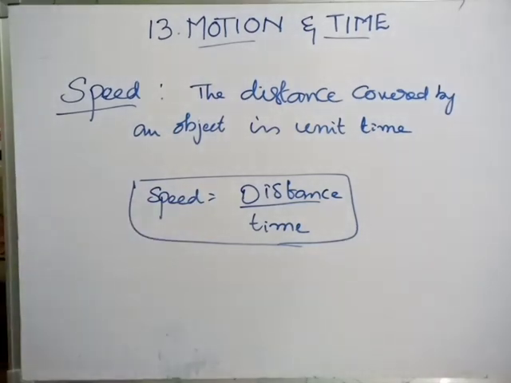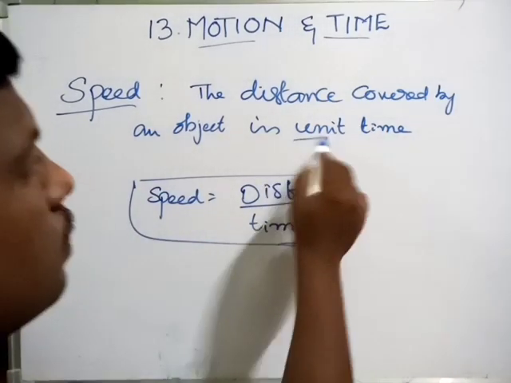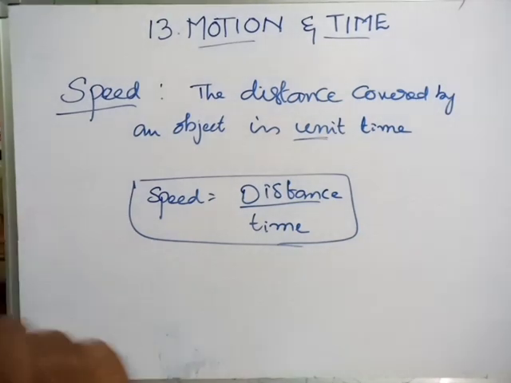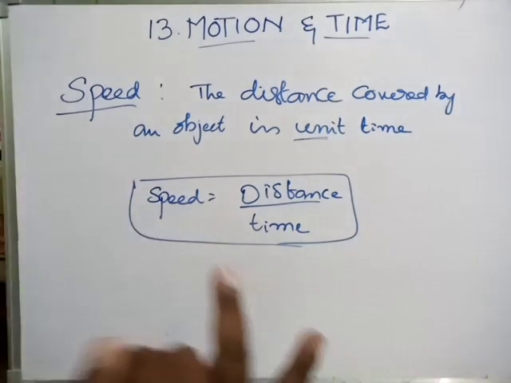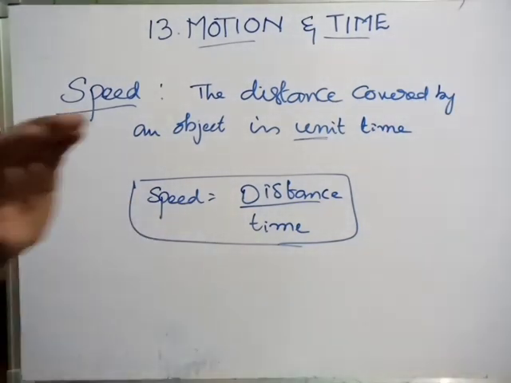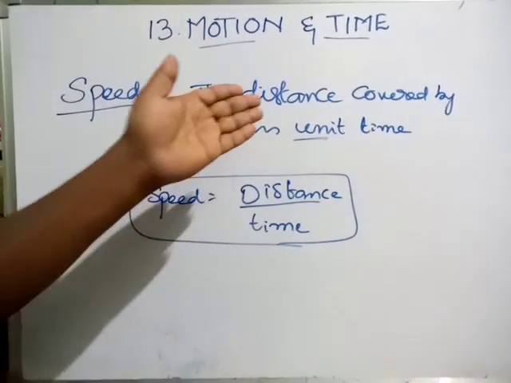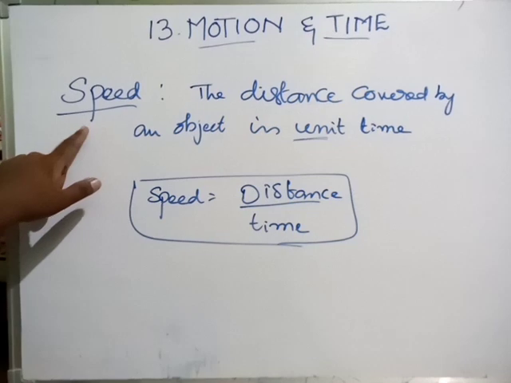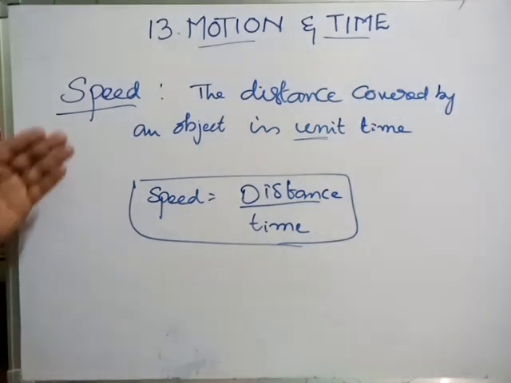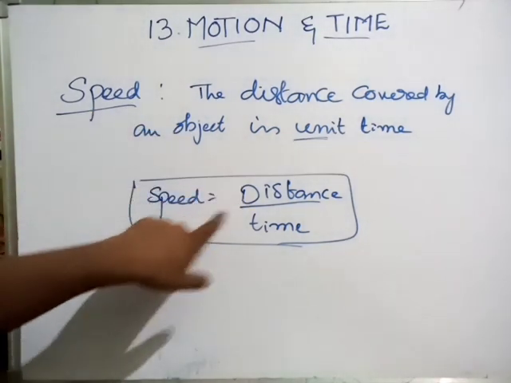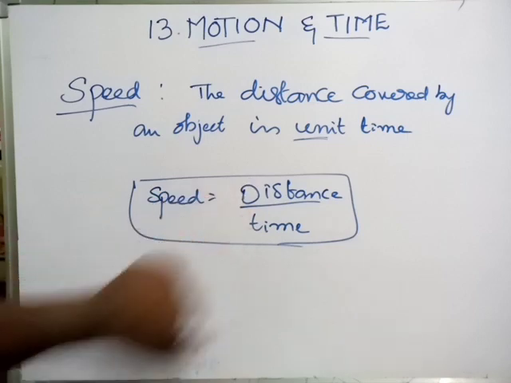In that unit time, how much distance is covered by an object, that is what we call speed. So the formula is speed equals distance by time.